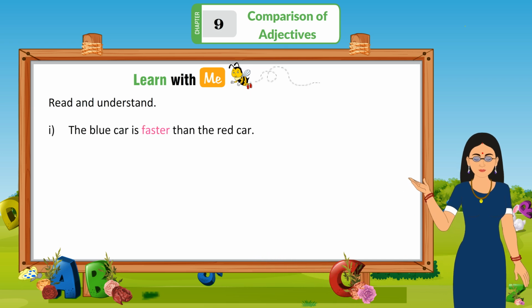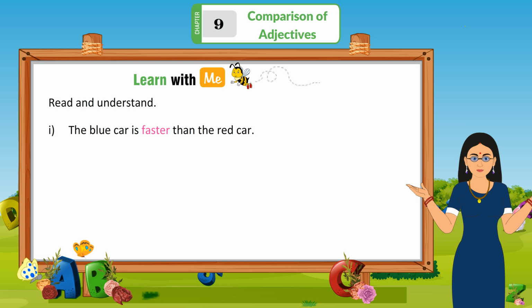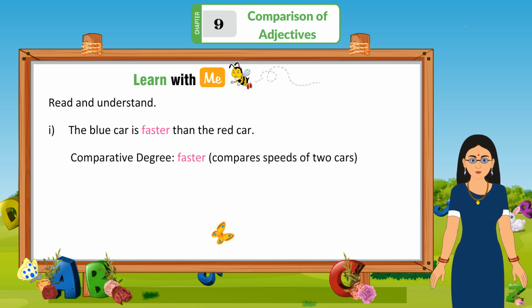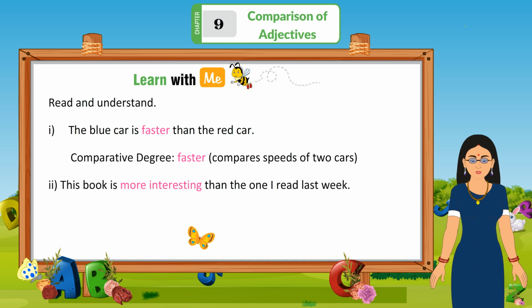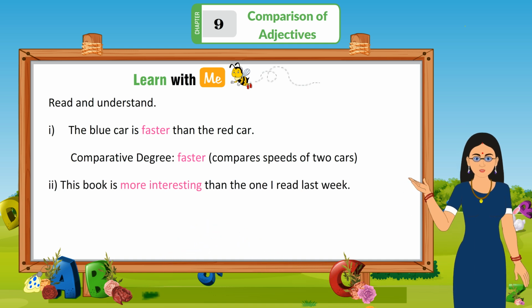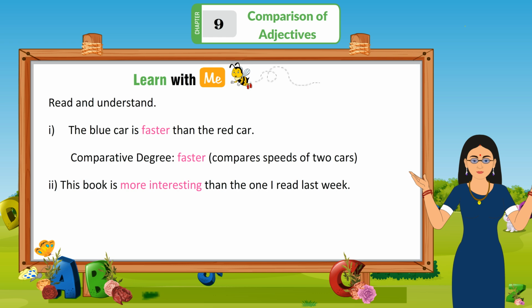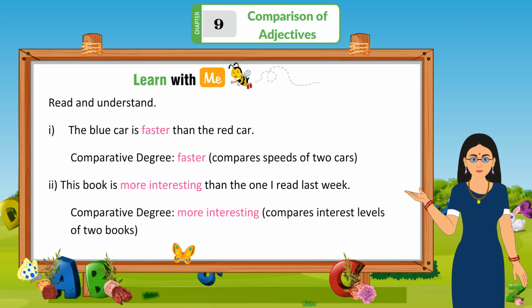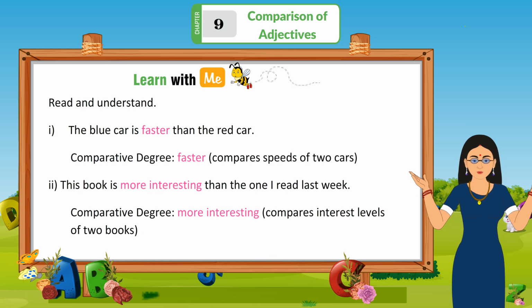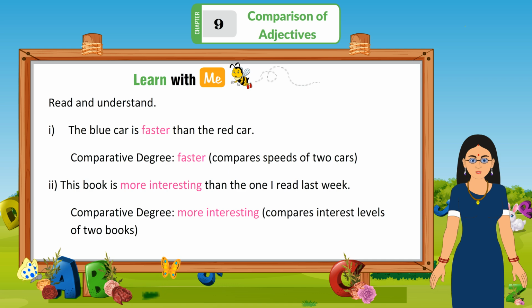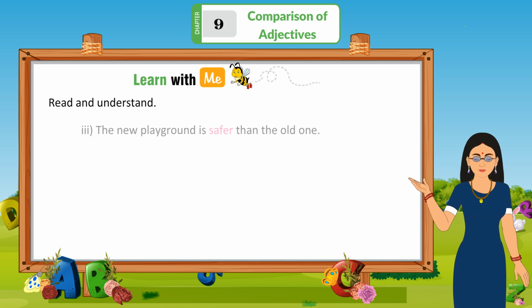1. The blue car is faster than the red car. Comparative degree. Faster. Compares speed of two cars. 2. This book is more interesting than the one I read last week. Comparative degree. More interesting. Compare interest level of two books.